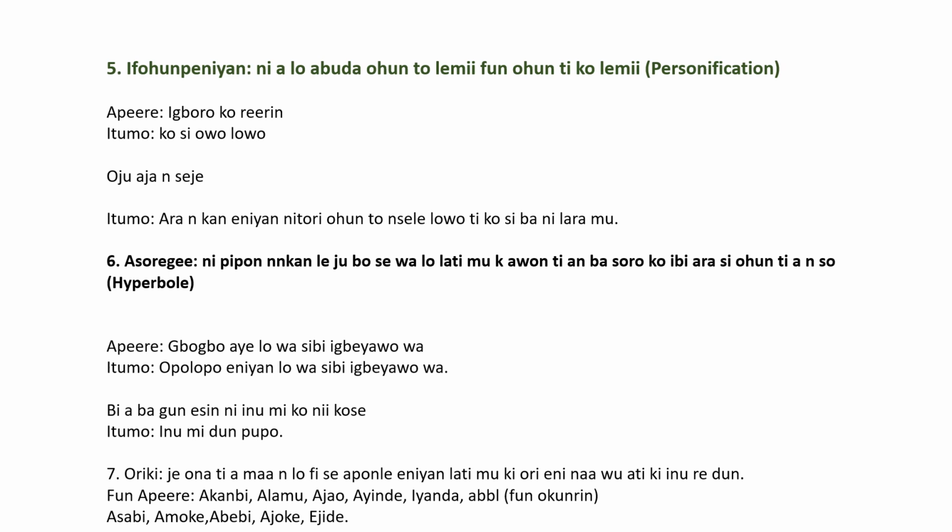The eyes of the dog is bleeding. When someone bleeds, it's usually for human beings, but it's also possible that it occurs in an animal. The eye of the dog is bleeding, there's blood coming out of it. So that means the situation is not something good. One is not in a good mood. The next one is Asoregee.